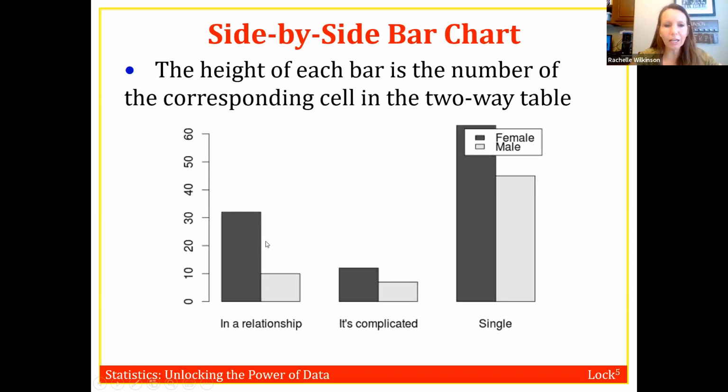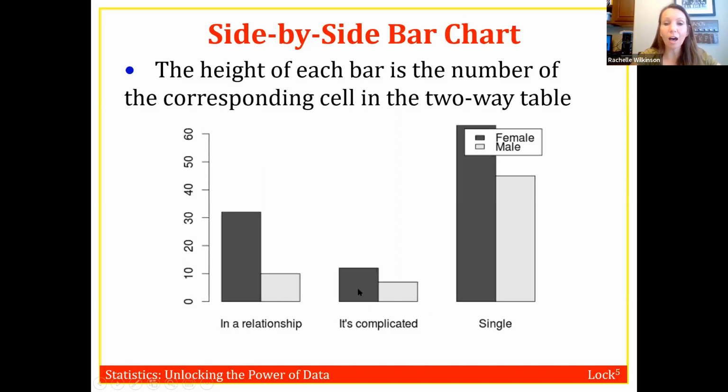So how I look for that on a graph is here I've got these 2 bars, and I want to see how the ratios of the 2 bars change or stay the same in each of the different categories. So for example, here's where it says in a relationship, you can see that the female bar is like 3 times the size of the male bar. So we've got kind of a 3-to-1 ratio here.